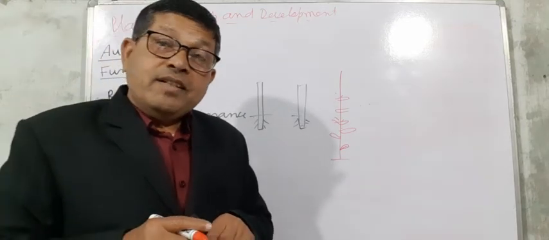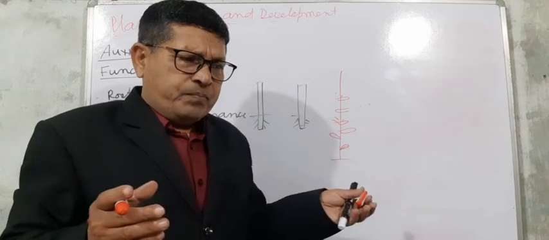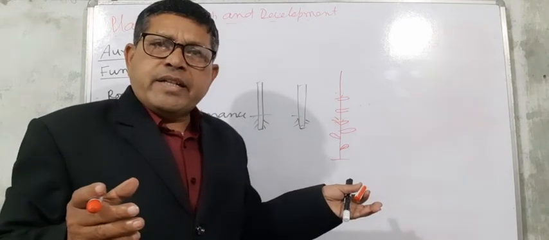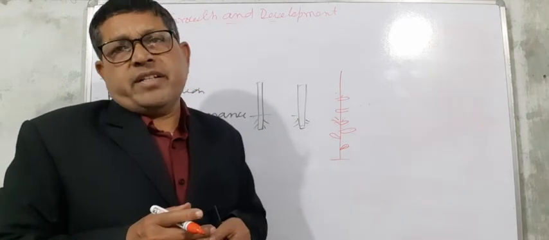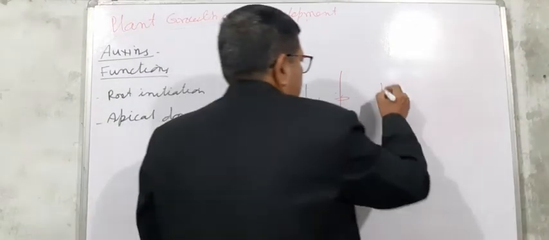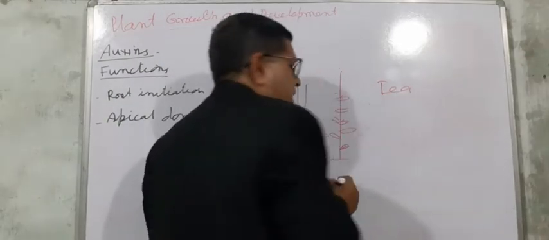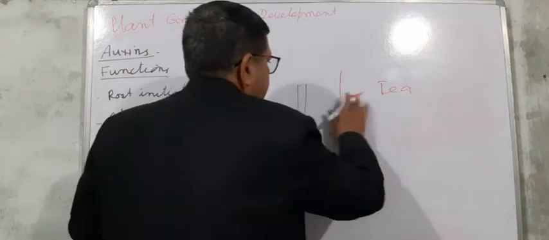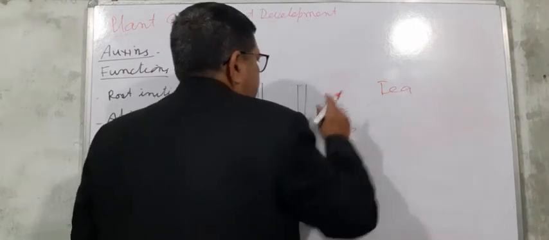In tea plantations, you know that the head is decapitated.